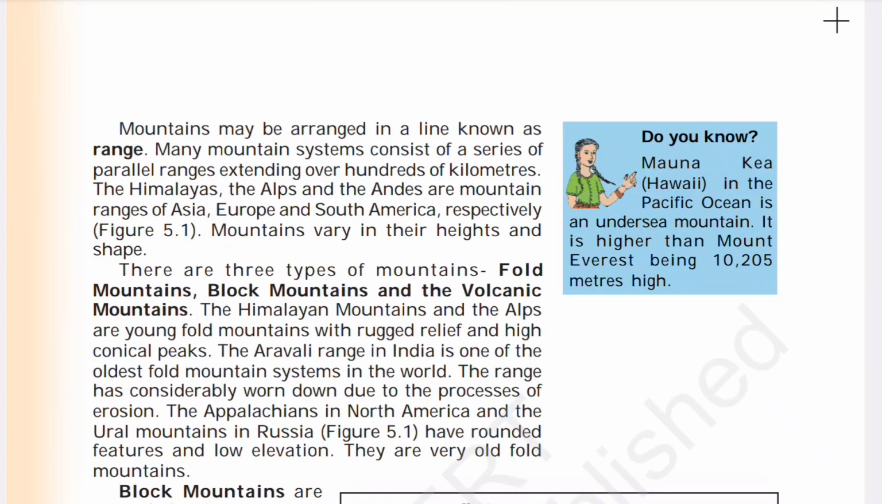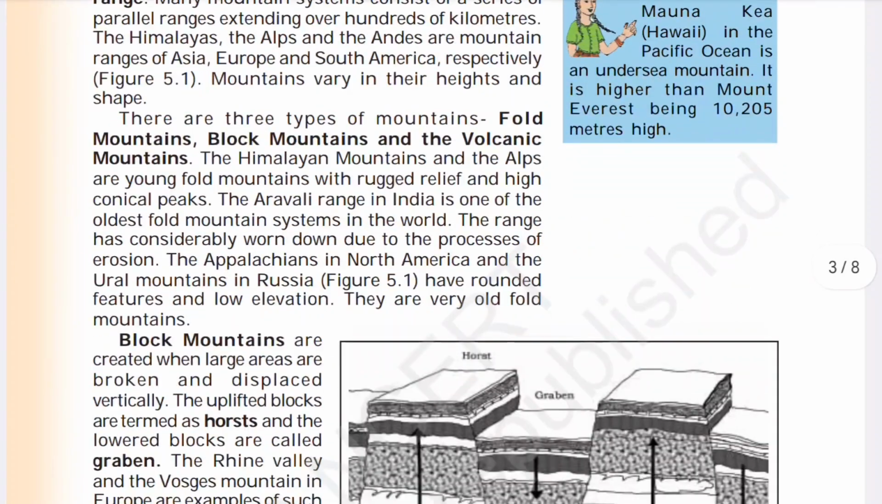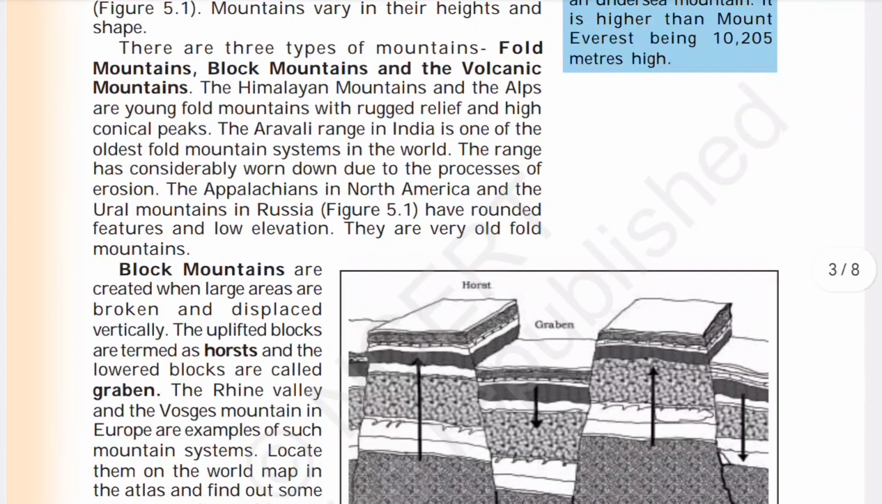Mountains vary in their height and shape. Do you know Mauna Kea in the Pacific Ocean is an undersea mountain? It is higher than Mount Everest, being 10,205 meters high. There are three types of mountains: fold mountains, block mountains, and volcanic mountains. The Himalayan mountains and the Alps are young fold mountains with rugged relief and high conical peaks.